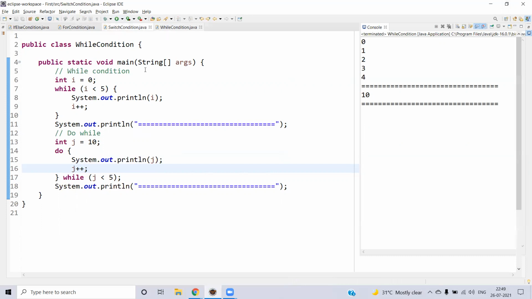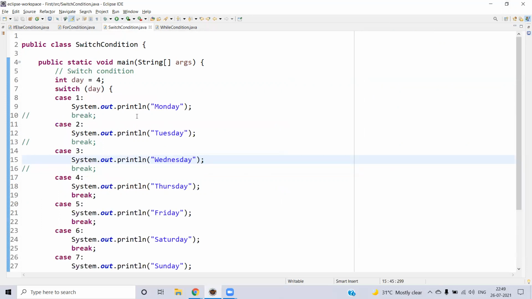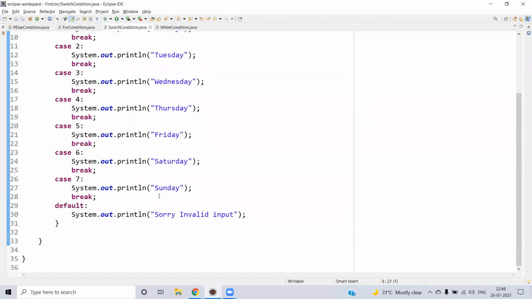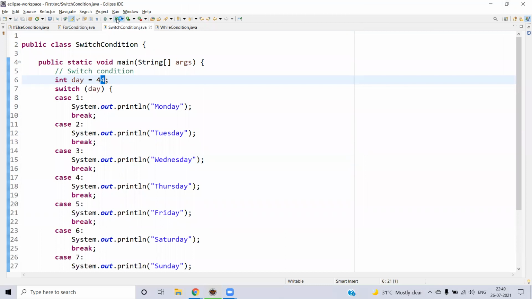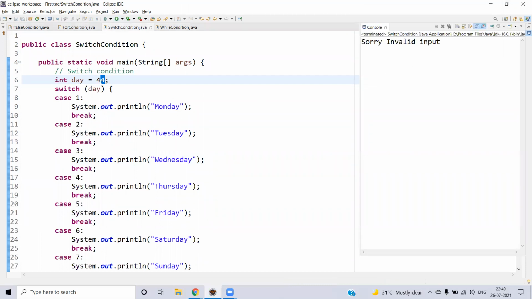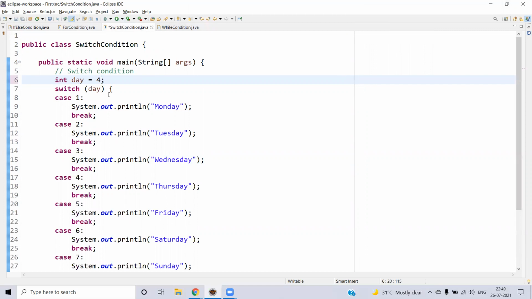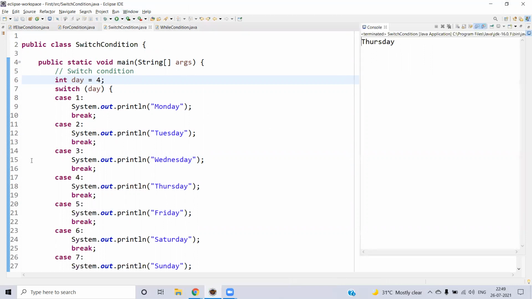Now we will go to the switch condition. So we'll just remove the break statements, and let's say if you don't match any case, then it should go with the default, right? We will check that one. Yes, invalid input. Let's remove that and give it a valid value, run it. So the case which matches 4 is case 4, and System.out.println Thursday comes out.